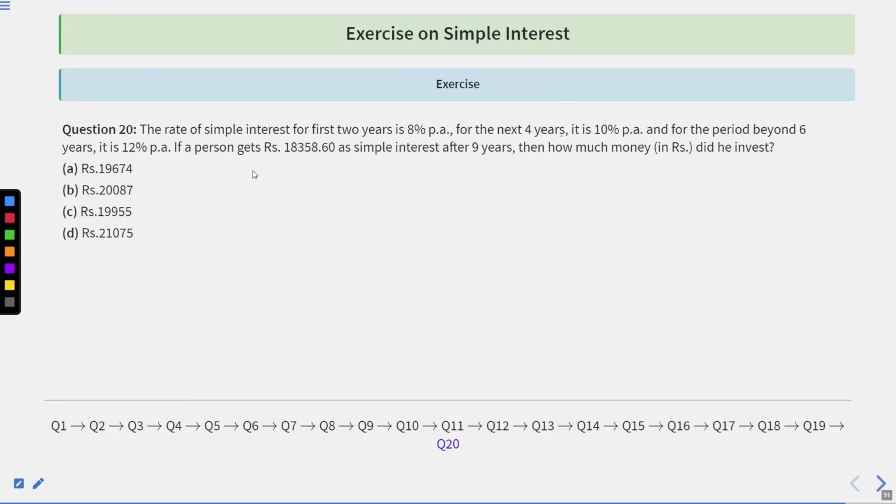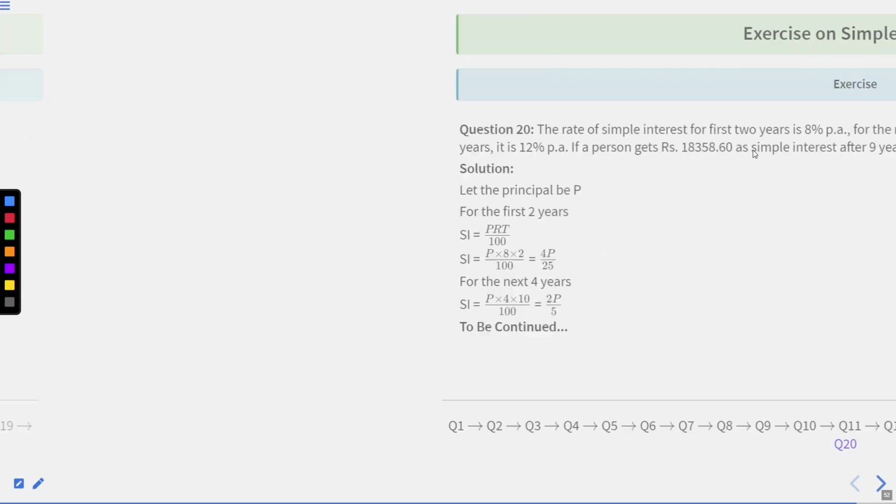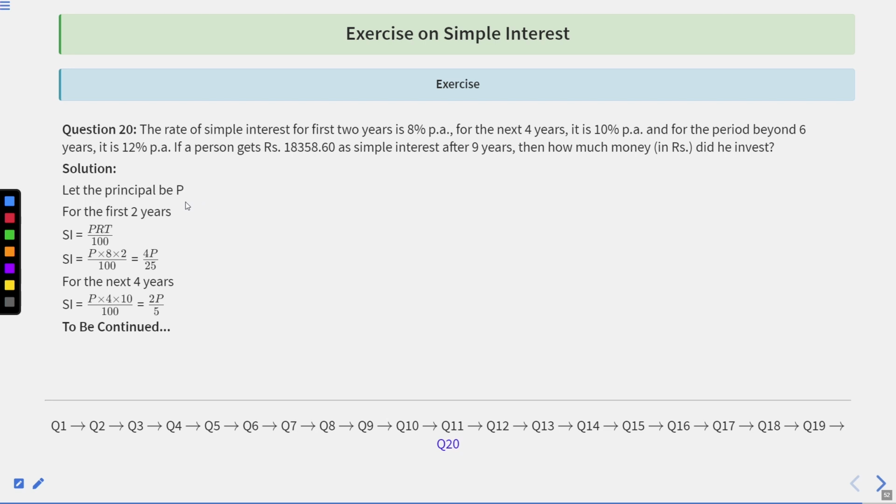Let us now have a look over the last question, that is question number 20. The rate of simple interest for the first 2 years is 8% per annum. For the next 4 years, it is 10% per annum. And for the period beyond 6 years, it is 12% per annum. If a person gets rupees 18,358.60 as simple interest after 9 years, then how much money did he invest? Let us have a look over the solution.